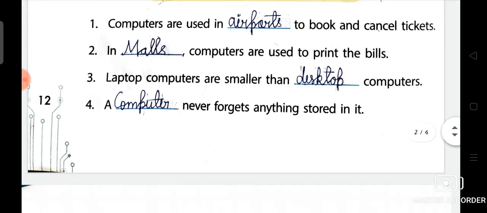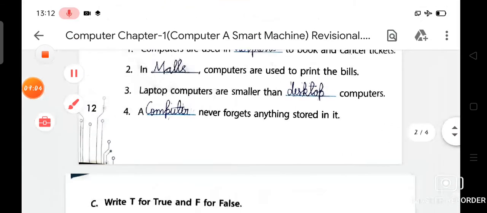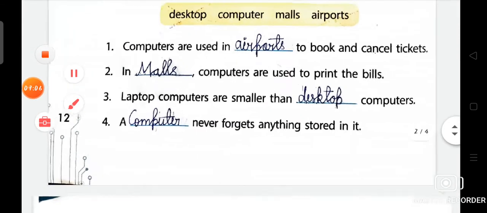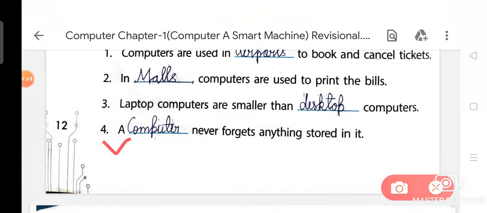Now we are going to discuss question number 4: a dash never forgets anything stored in it. So as you know, there are a lot of qualities of a computer, like a computer can store a lot of information, a computer never gets tired, a computer does not have any type of feelings and emotions.